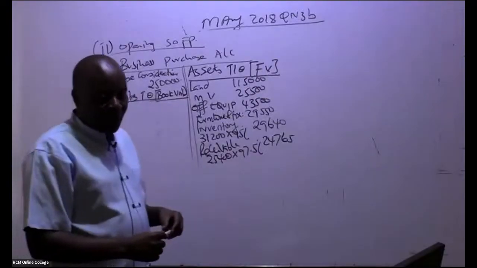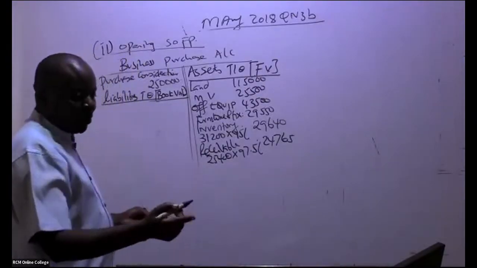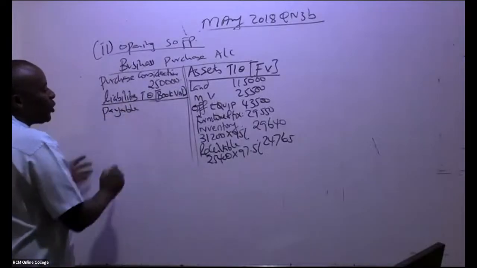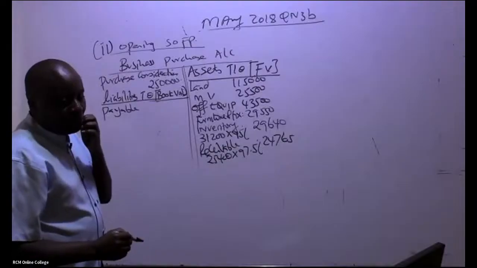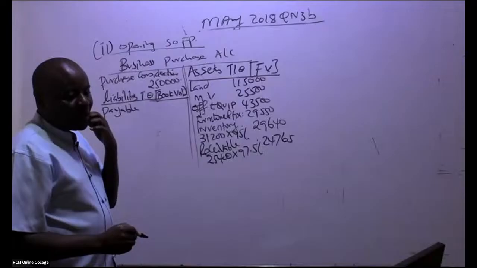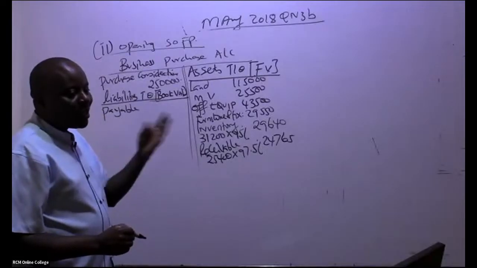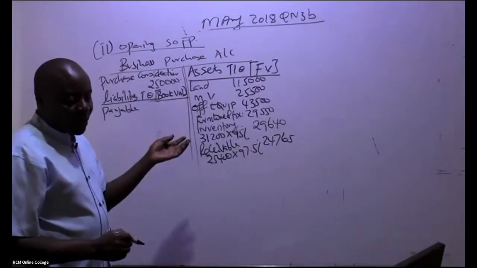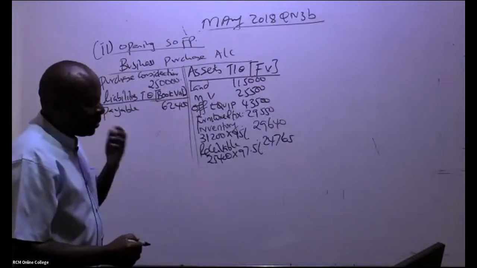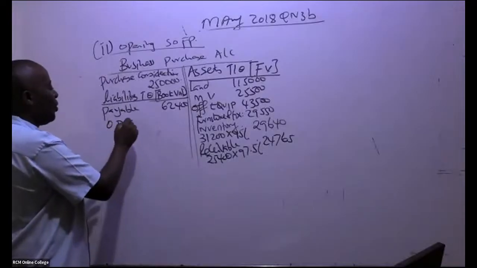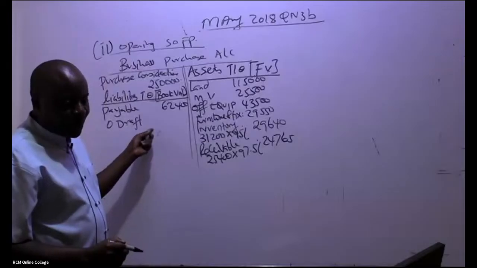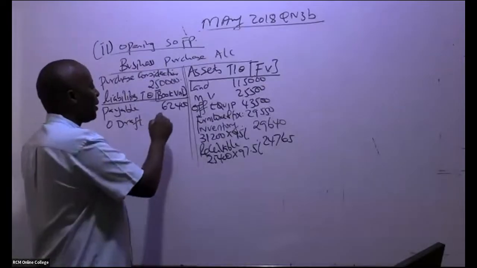So you start, ladies and gentlemen, the liabilities, like you have account payable. We are told account payable was taken over. So the payable, how much should I write here? Book value. Don't even go searching for a lot of information. In this case, the payable was 62,400. And then we have a bank overdraft. So overdraft, ladies and gentlemen, is how much? We take it the way it is, 17.